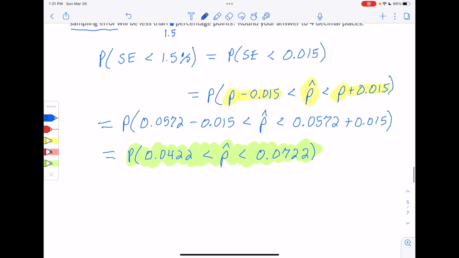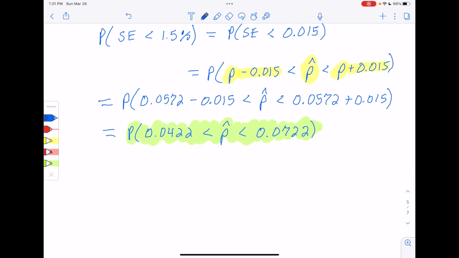So if you want to calculate a probability for p-hat, you need to know its distribution. And in the problem before this one, we talked about the distribution. We checked np and nq, made sure they were both bigger than or equal to 10, and they were. And with my changes in sample size, that's still going to be true with these numbers. So you check your np and nq to make sure they're bigger than or equal to 10, and then that tells you have a normal distribution.